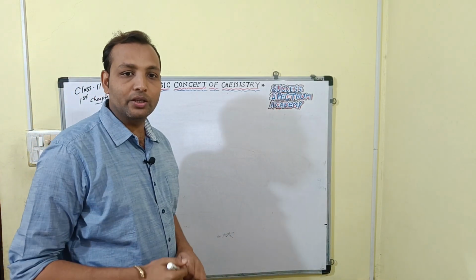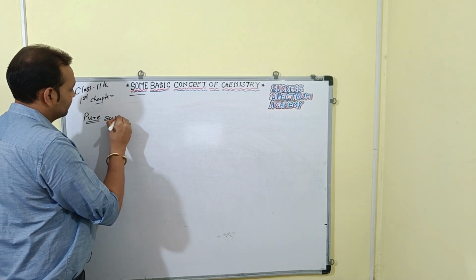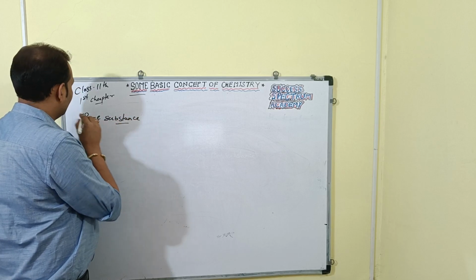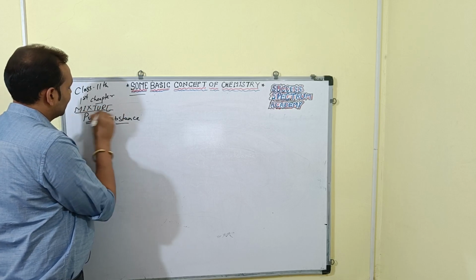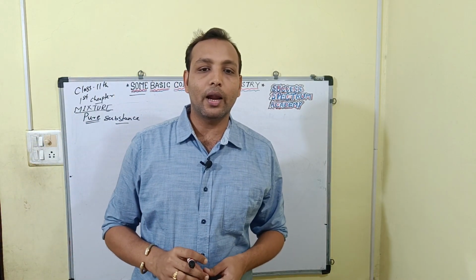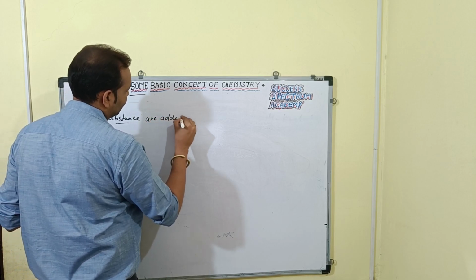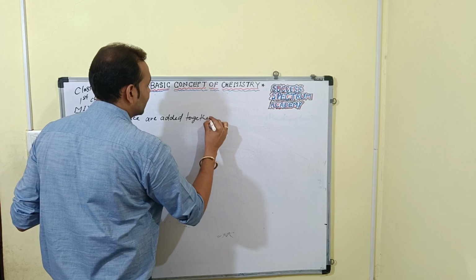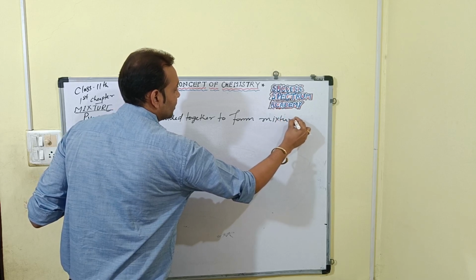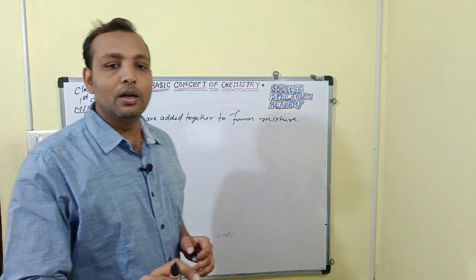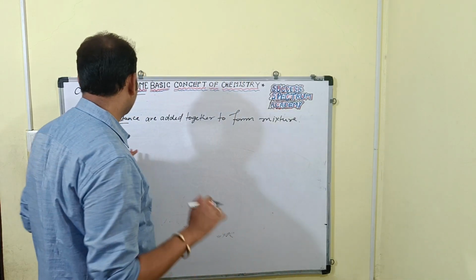So now we'll see mixture. Generally, pure substances are added together to form mixtures, right, yes or no. So if we are adding pure substances together, that can be a mixture, or we can also say a mixture can be obtained by mixing two mixtures.